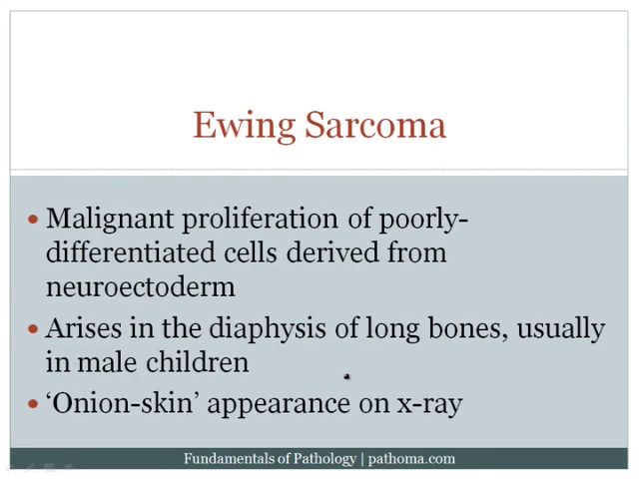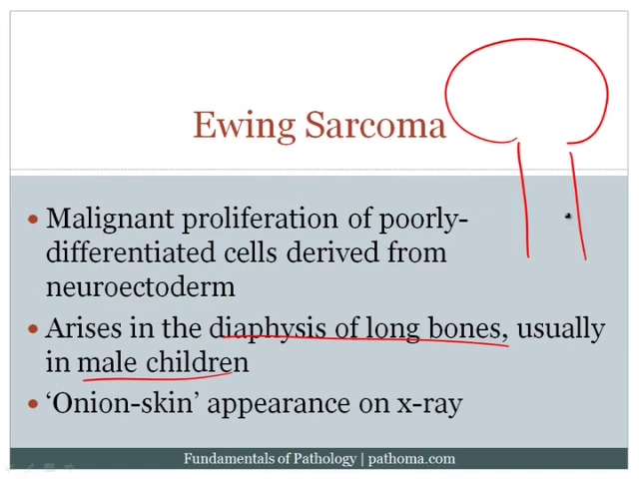Ewing sarcoma is a malignant proliferation of poorly differentiated cells derived from neuroectoderm. Board examiners like you to know that Ewing sarcoma is derived from neuroectoderm. It arises in the diaphysis of long bones, usually in male children, so basically it would be here, and it grows inside the medullary cavity.